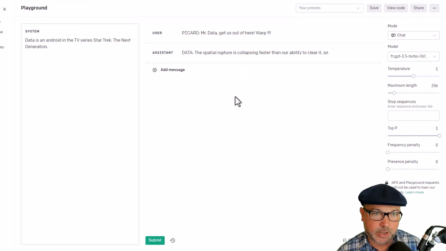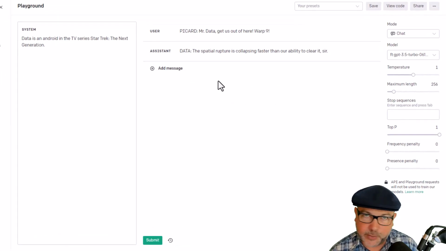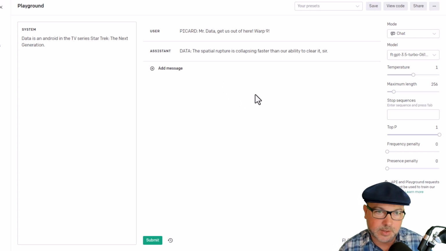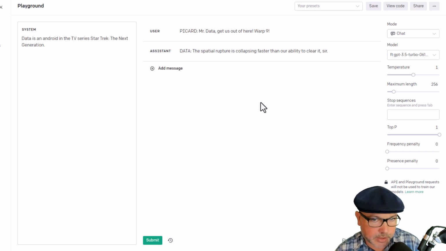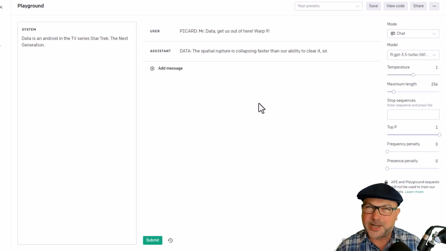Here I have one example I just did where I said, "Mr. Data, get us out of here, warp 9." To which Data responded, "The spatial rupture is collapsing faster than our ability to clear it, sir." So not only is that something Data might say, but it's creating some drama, something you might actually see in the TV show, which is pretty cool. And you can play around with this and just add your own little stuff to it.